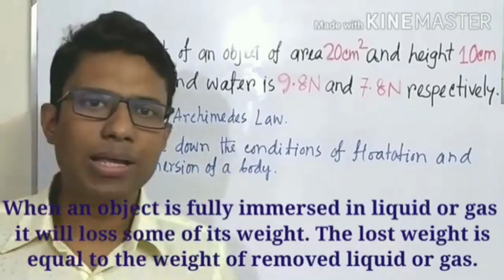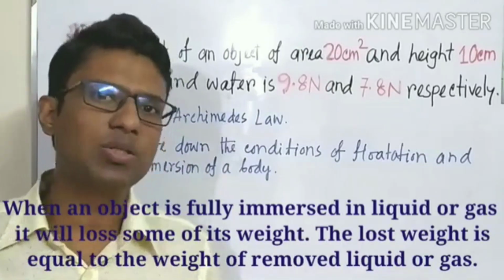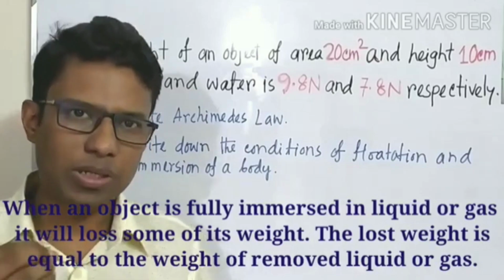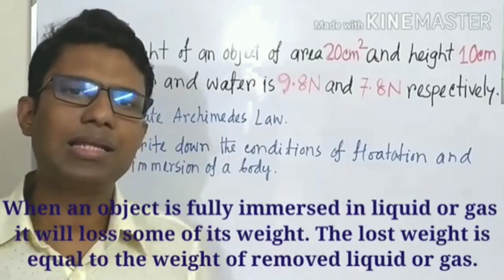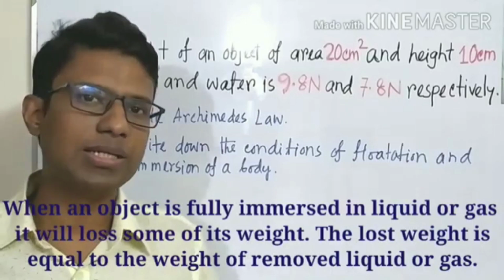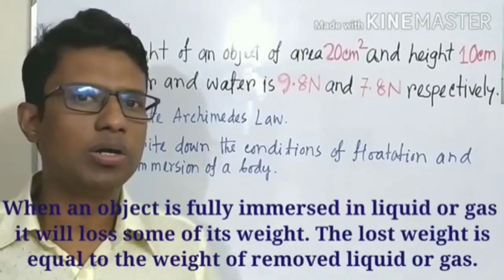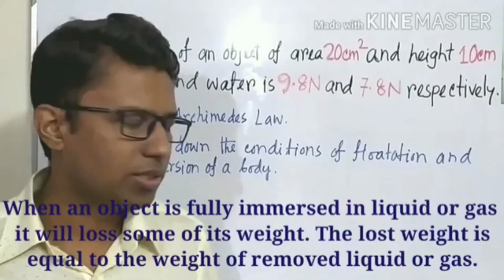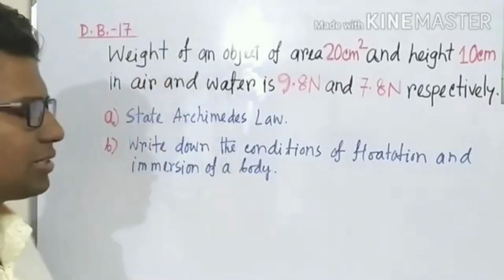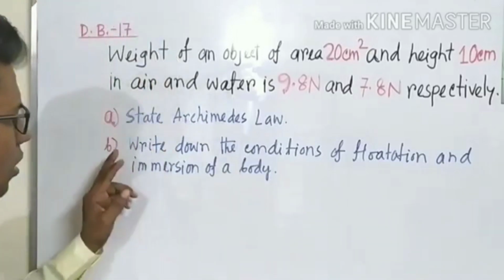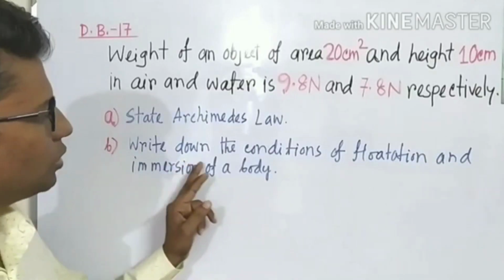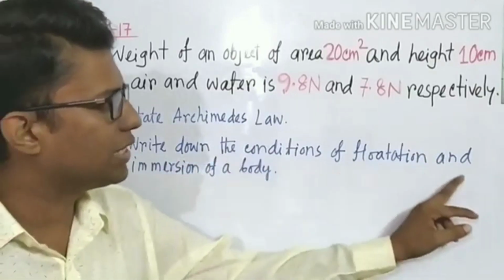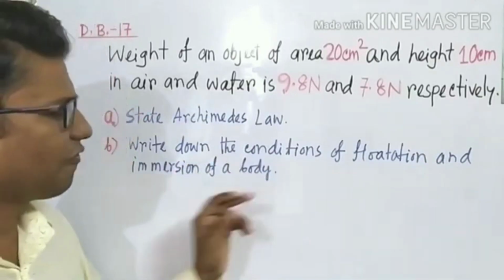That means when an object is fully immersed in liquid or gas, it will lose some of its weight, and the amount of lost weight is just equal to the displaced water or displaced liquid or displaced gas. So what will be the answer of the second one? The question is: write down the conditions of flotation and immersion of a body.